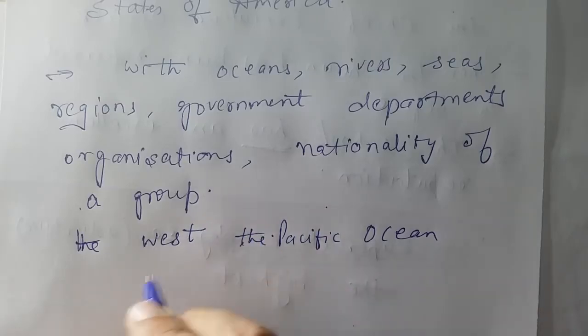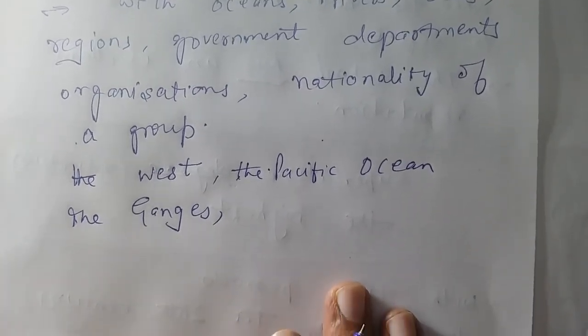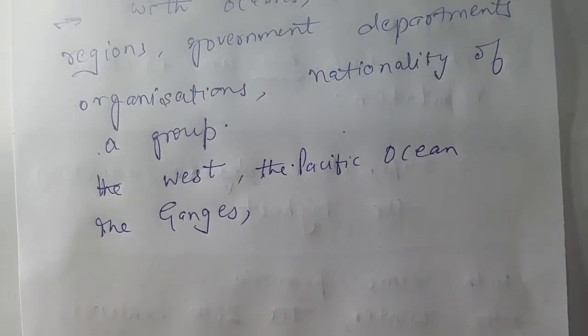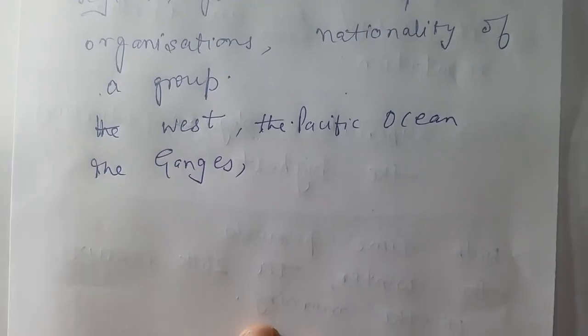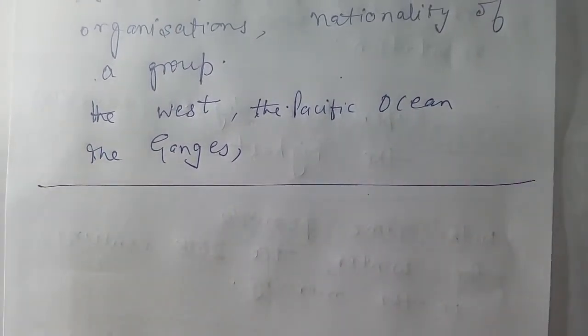Rivers also, in my India there is a river here, the Ganges. So these things are there. UNO abbreviation is there, it's a government department. Now I want to give you one thing here, which I told you in the starting also. There's a difference between A and C in terms of yes, no, or not given. That's the main thing here, right?